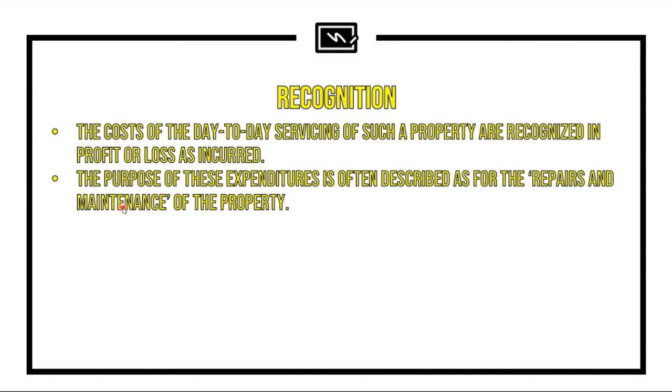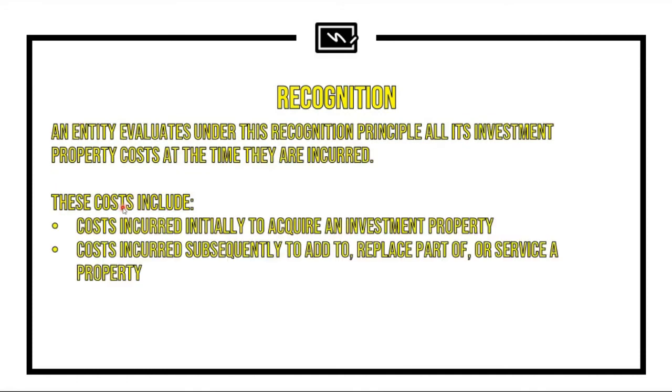So going back, you need to assess again because the standard did not provide us line items of those day-to-day servicing costs. So what you need to do is to make judgment again later on and determine whether these additional costs are going to enhance or improve the asset or it is just going to maintain the asset.